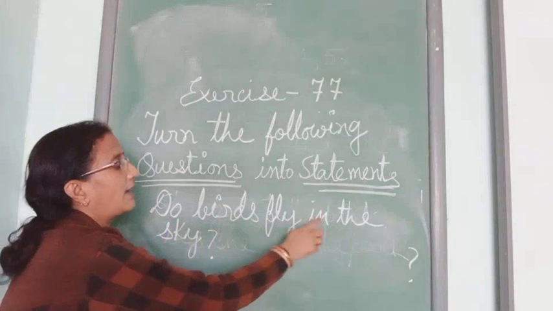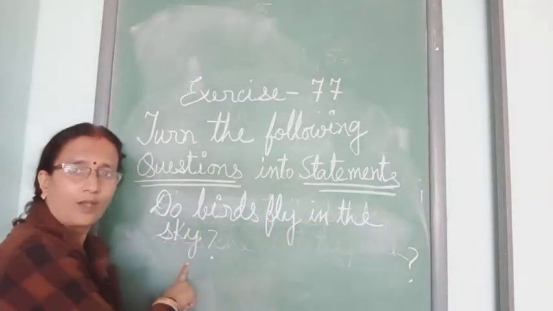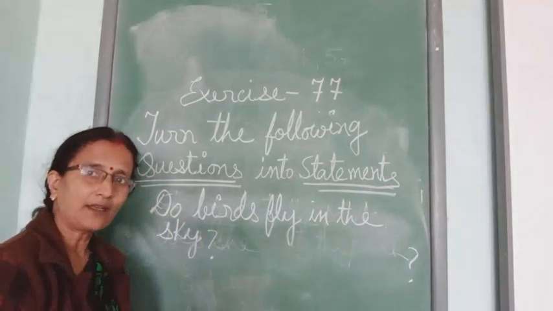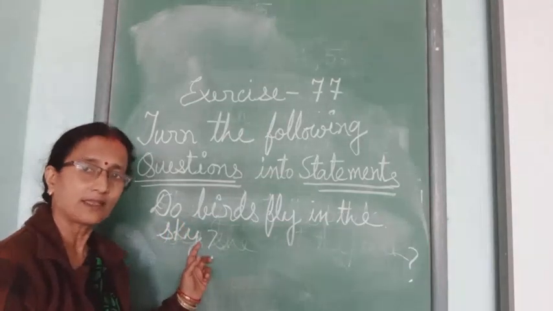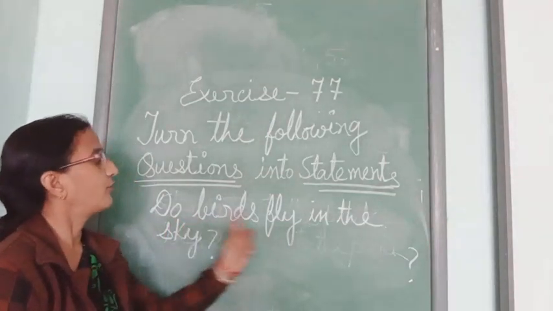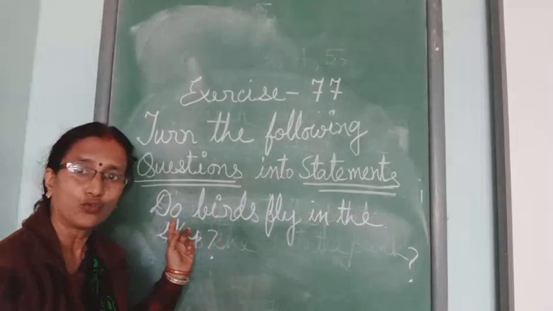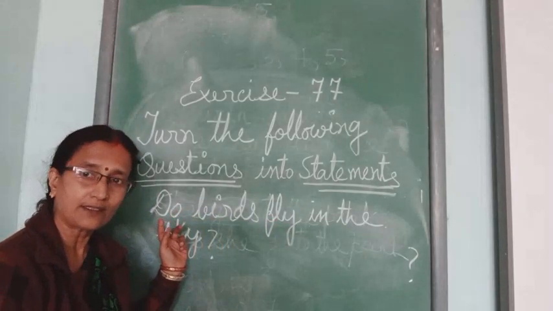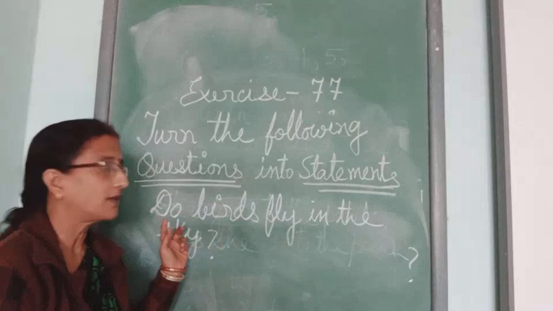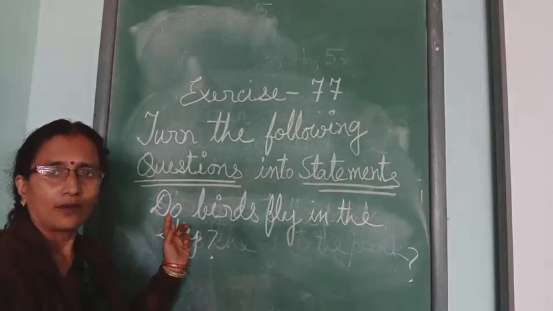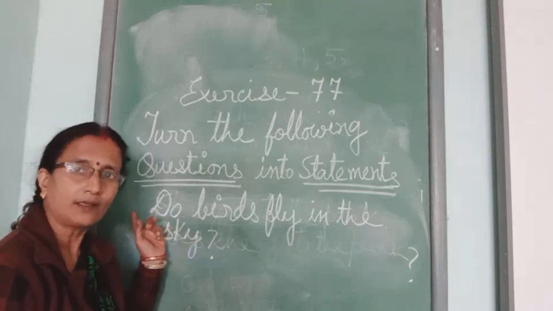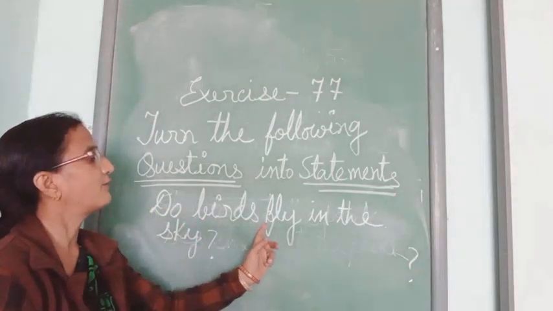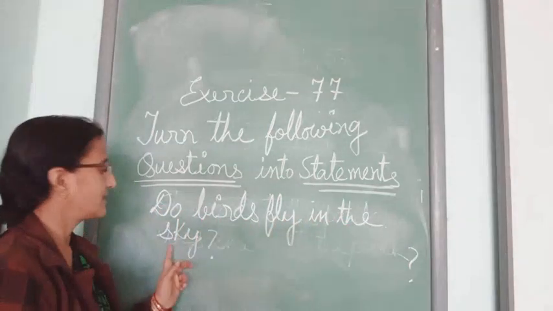Immediately from here you have to find out which tense this sentence is. Birds fly, and you are using do or does. So it is present tense. So what will you do? You just have to omit the do. Omit the do. Birds fly in the sky.